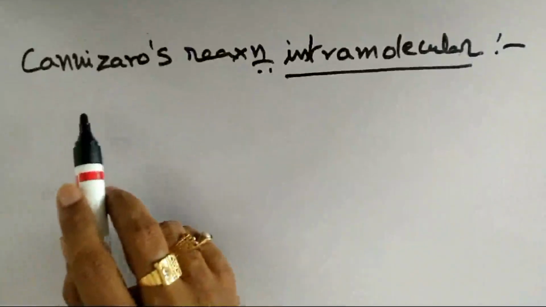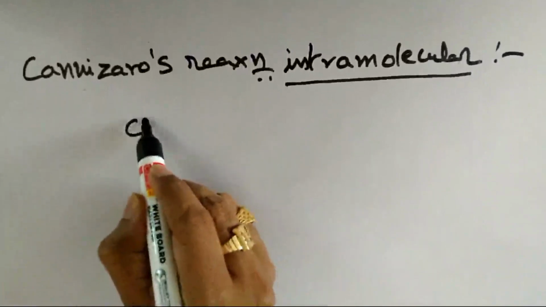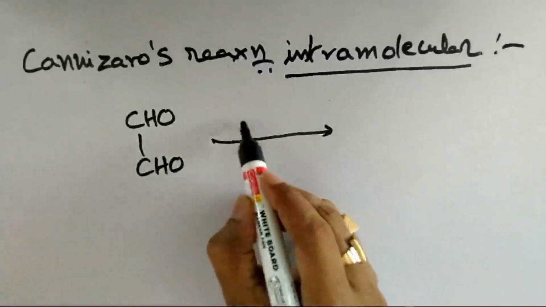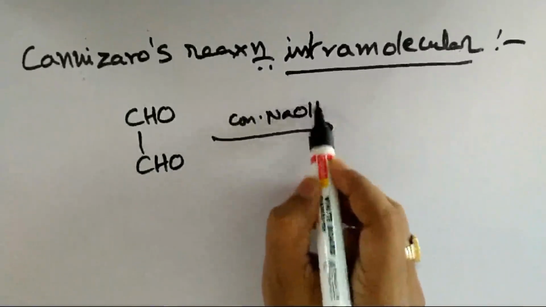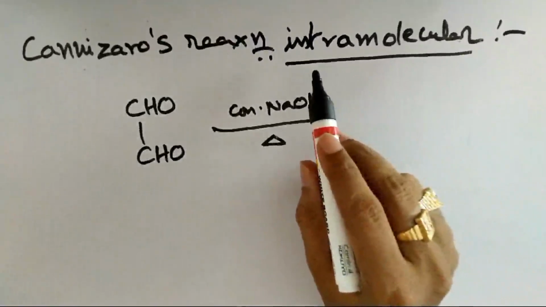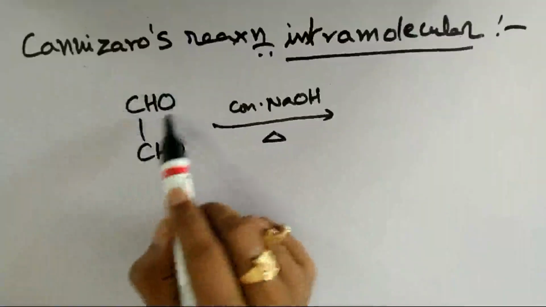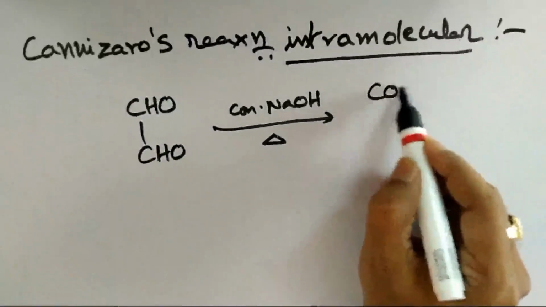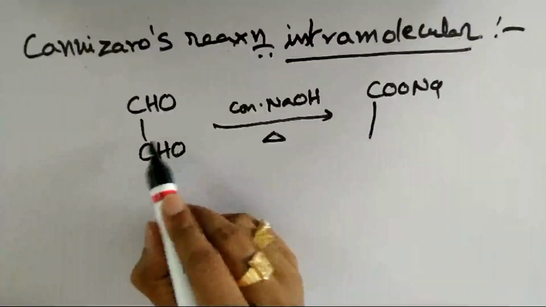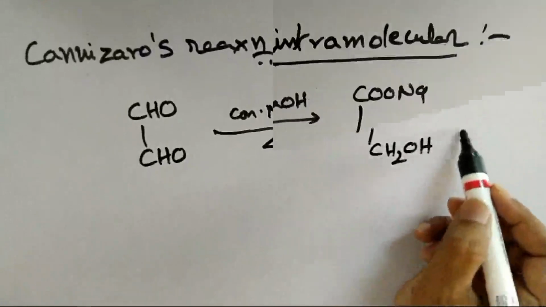That's it. Now let us look at the Cannizzaro reaction, intramolecular. I am taking glyoxal as an example here. This glyoxal on treatment with concentrated NaOH followed by heating will undergo the Cannizzaro reaction known as intramolecular Cannizzaro reaction. One aldehyde group will be oxidized to give a sodium salt. The other aldehyde group will undergo reduction. I told you reduction is nothing but addition of two hydrogens. As a result, it becomes CH2OH. This is the final product obtained.